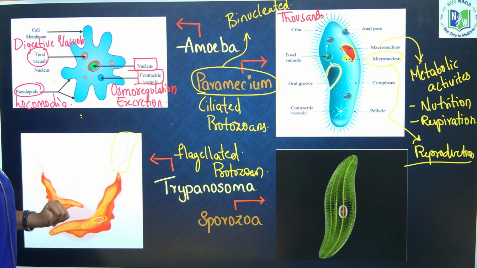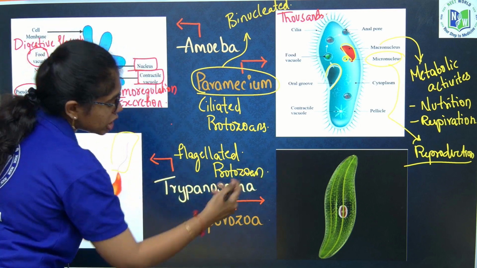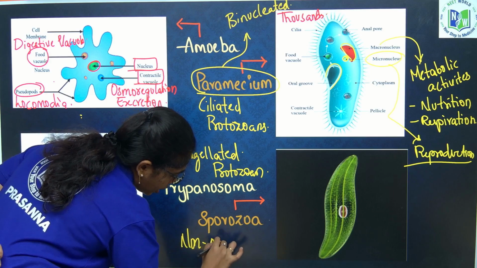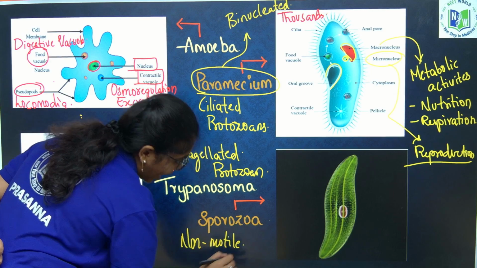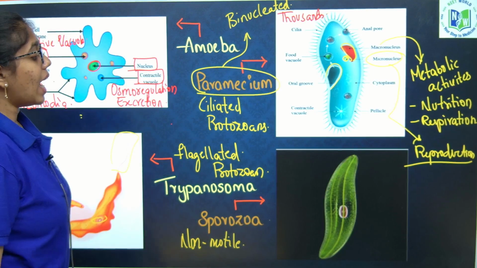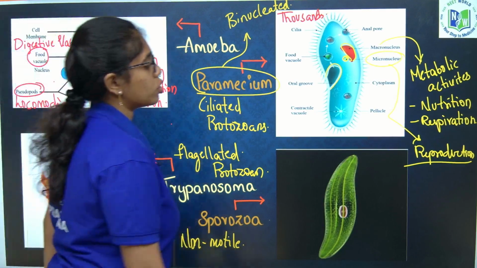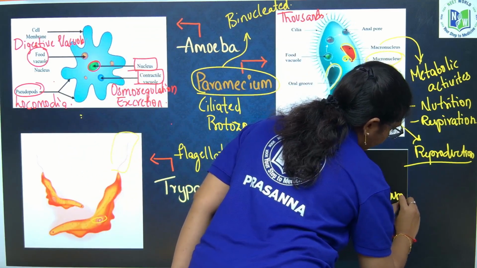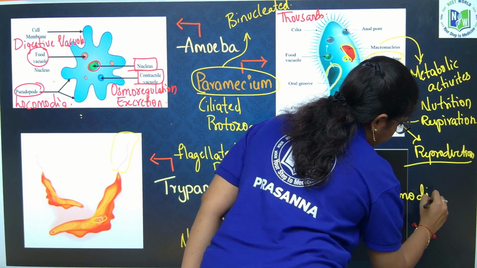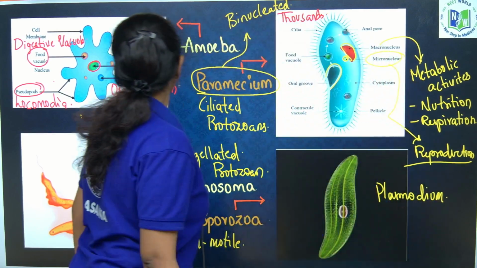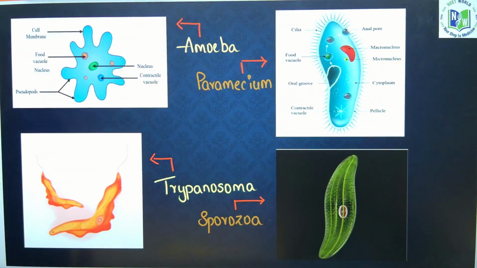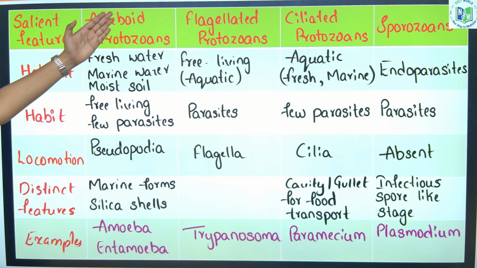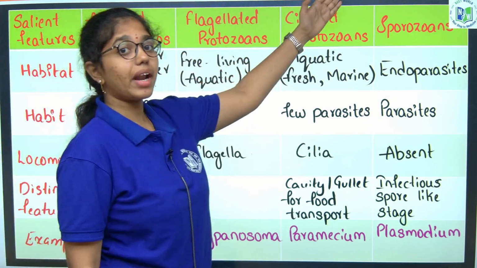And the fourth type, which is non-motile, is sporozoa, which doesn't have any motility structures. The best example of sporozoa is Plasmodium. Now the comparative study of all the different types of protozoans: amoeboid, flagellated, ciliated and sporozoans.